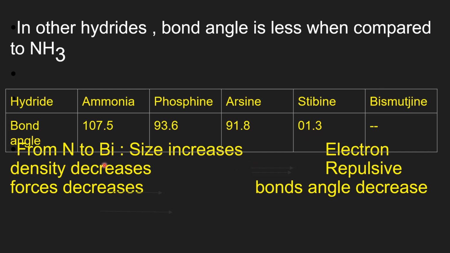From nitrogen to bismuth, the size of the atom increases. As the size increases, electron density over the molecule decreases, due to which repulsive forces decrease. As repulsive forces decrease, the bonds may come closer to each other. Therefore, the bond angle decreases in all other hydrides.